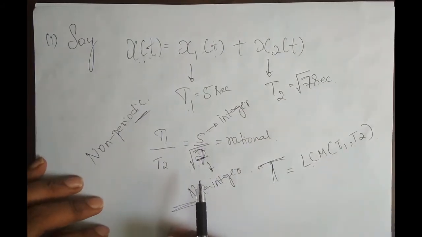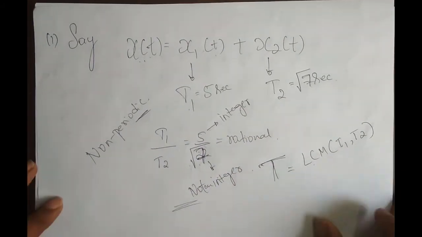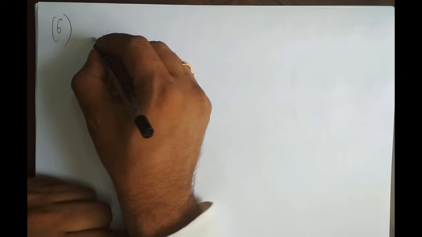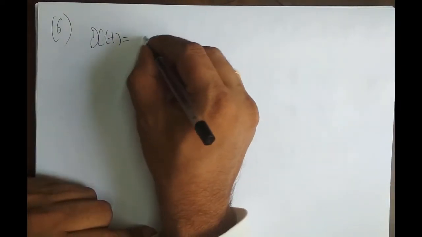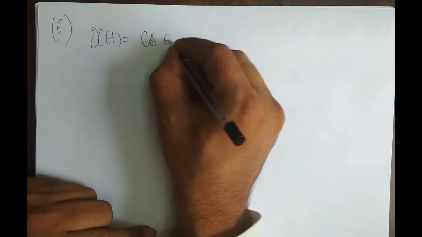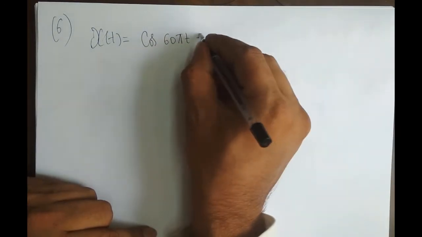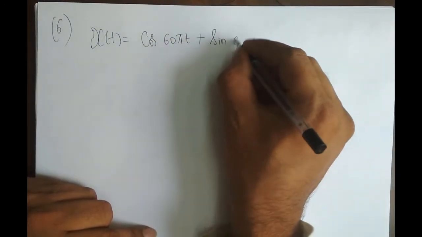Now we shall take up one or two examples. Problem number 6, I guess: x(t) equals cos(60 pi t) plus sin(50 pi t).